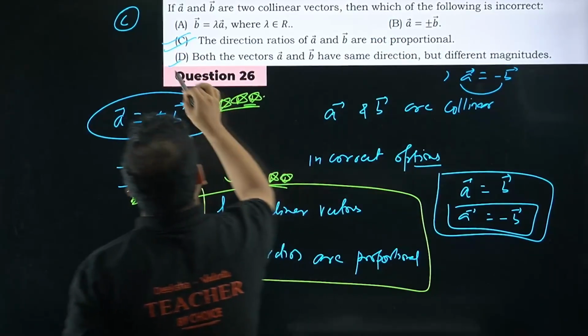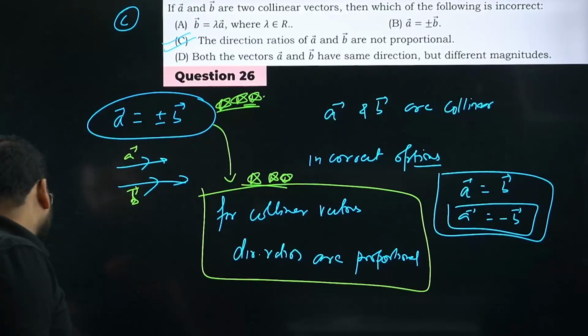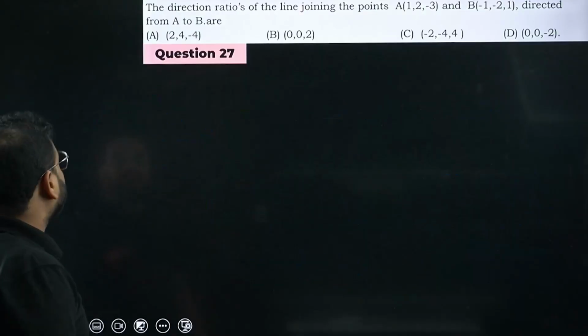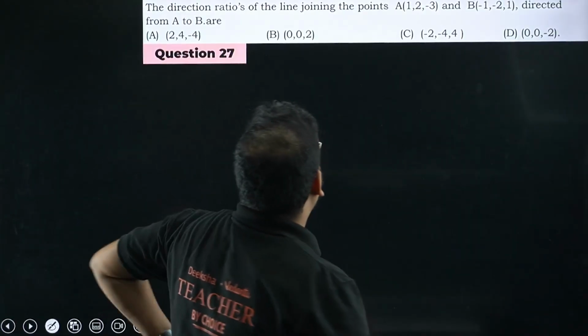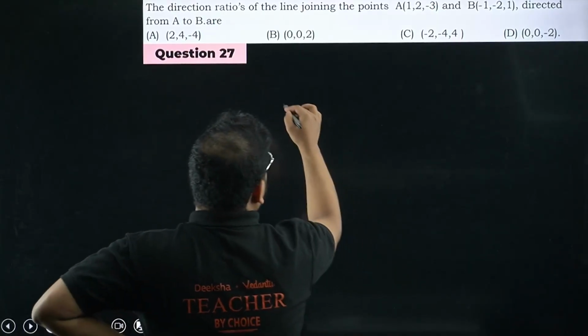Option number C, bacha. Have a look. I've taken out some extra part. Okay, not required. Moving on to question number 27 now. Direction ratio of the line joining the point 1, 2, 3. Okay, this is simple, right? A to B you're asking, no?